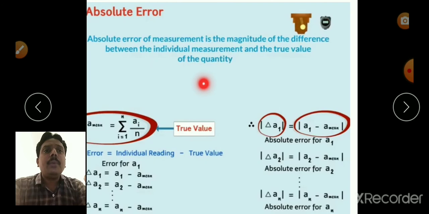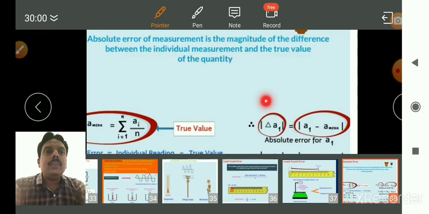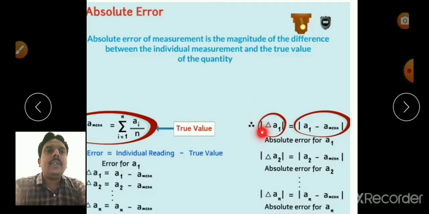We take the modulus, it may be positive or it may be negative. So we take the modulus value, only positive values. That is absolute error: modulus of delta a1 equals modulus of a1 minus a mean. Similarly, for a2 and so on, up to an: modulus of delta an equals modulus of an minus a mean. So this value is the absolute error for the an value.